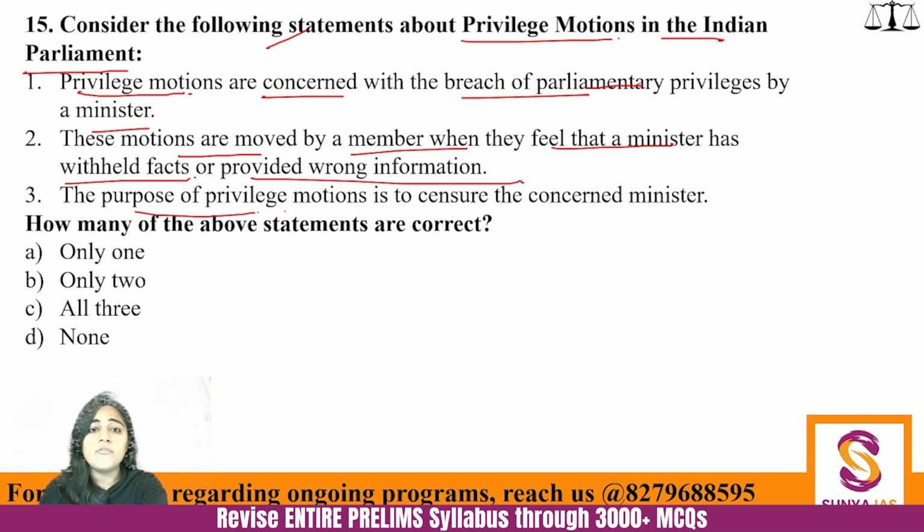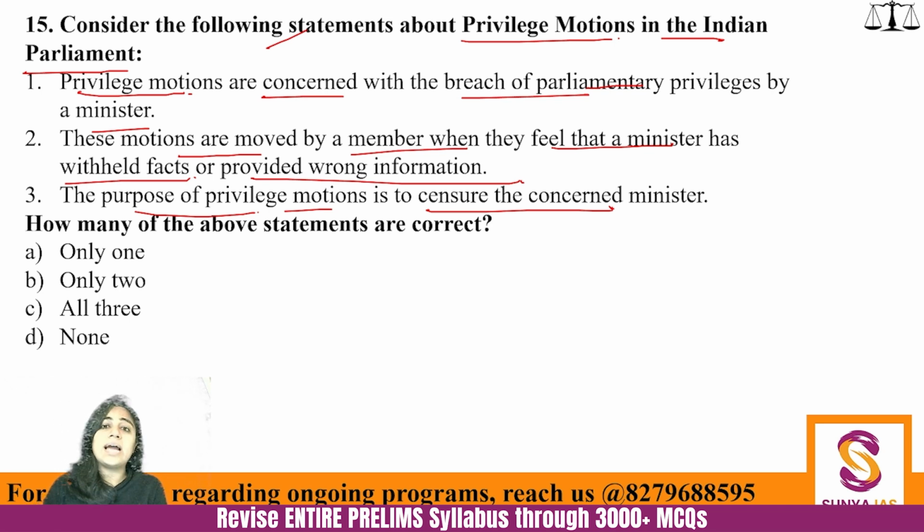And the purpose of privilege motion is to censure the concerned minister. How many of the given statements are correct? Privilege motion has been very much in the news, and there was this entire debate whether the case of Mahua Moitra should have been sent to the privileges committee or the ethics committee, because there was overlap in there. So privilege motion is very much expected.